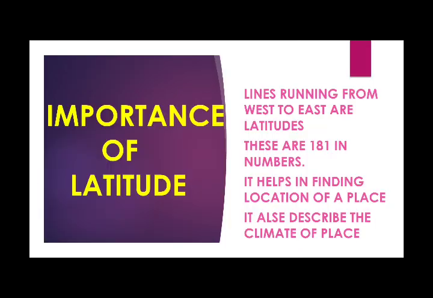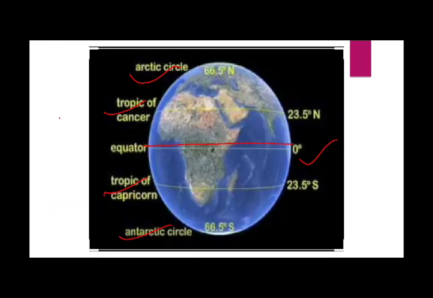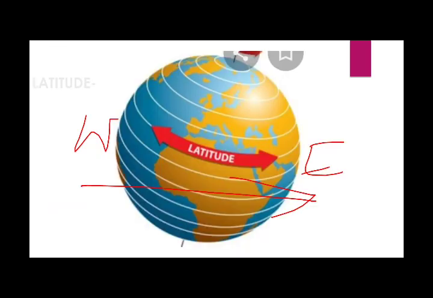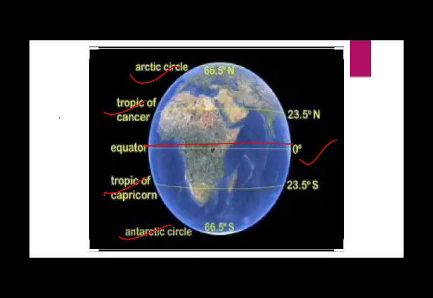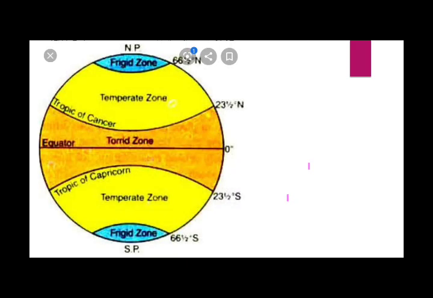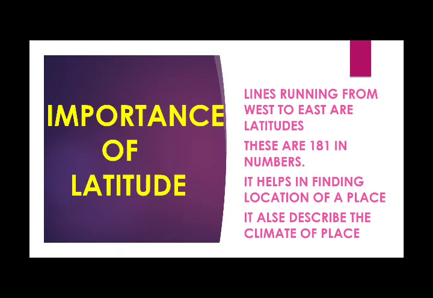So here I am giving you a brief again of what you have studied in this video, the latitude and its importance. In the previous video you learned the longitude, now you learned the latitude. Lines running from west to east are called latitudes. These are some important latitude lines. Next, the major heat zones of latitudes which describe the climate of an area. I told you the importance of latitude.